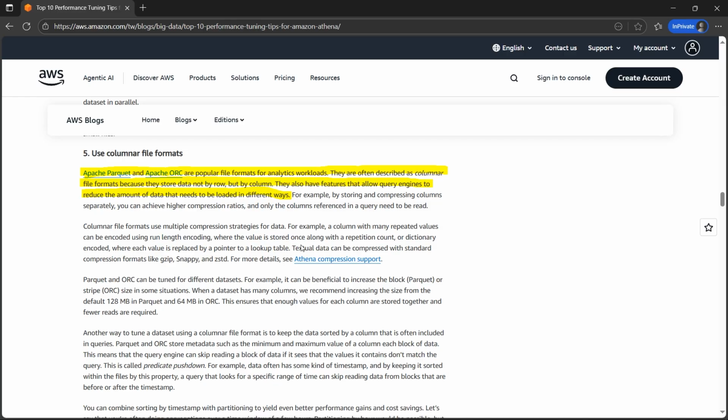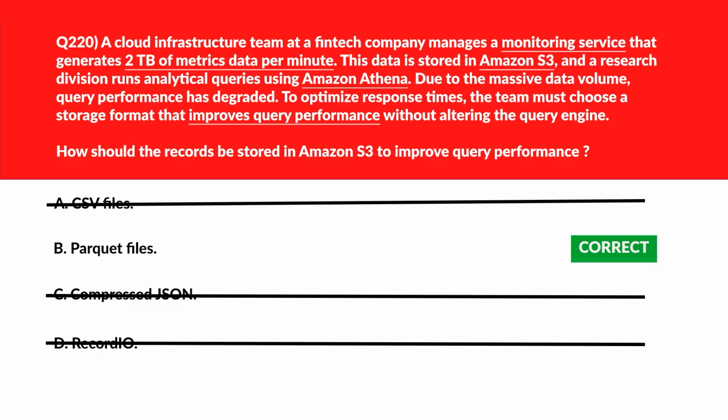Wrong answer. If we look at the official documentation of the blog, it says here are the query performance tips when using Athena. So point number 5 says Apache Parquet or ORC are popular file formats for analytic workloads. They are often described as columnar file formats because they store data not by row but by column. They also have features that allow query engines to reduce the amount of data that needs to be loaded in different ways. Looks good? We'll lock option B, Parquet files, as the right answer.